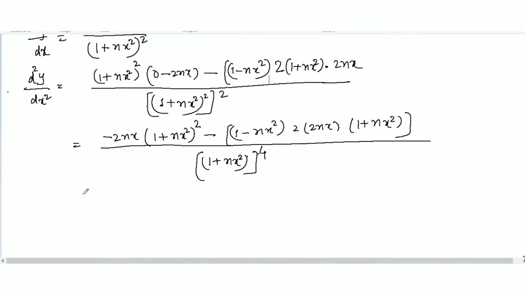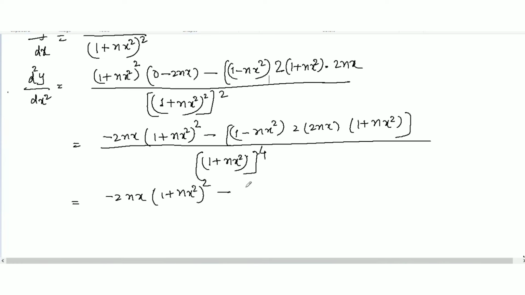Now next step will be d2y over dx square will be here minus 2nx, write down here. Okay, 1 plus nx square whole to the power square, and I'm going to open this here.